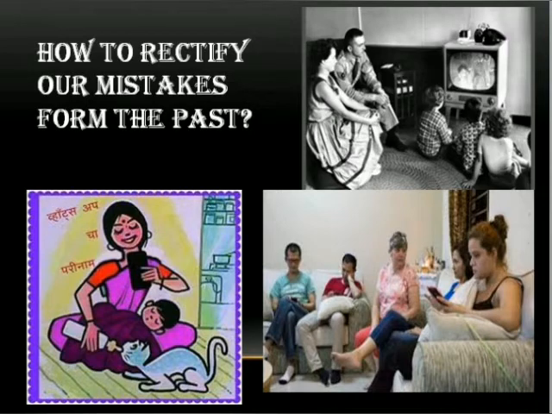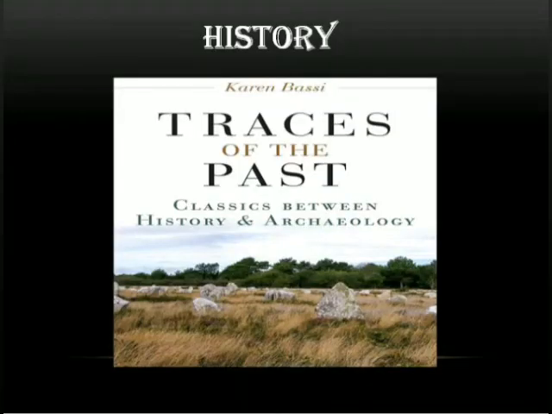Look at the picture. The first picture, family is so united without a mobile. Below, all are engaged with a mobile and no communication takes place. What is the result? The lady is feeding a cat instead of her baby, right? We need traces of history for the future, isn't it?